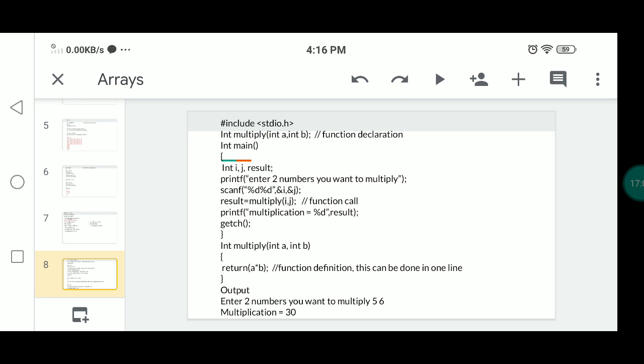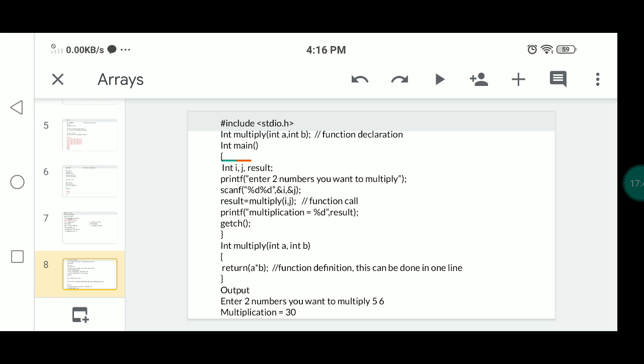Whatever special task you write in the C program, that will be called by the main function in the place of multiply of i comma j. You don't need to write the parameter types and the function type here. Just this is the calling function, that's all. Then next it will print the result. In the place of multiply of i, j, it will call the entire specific task.